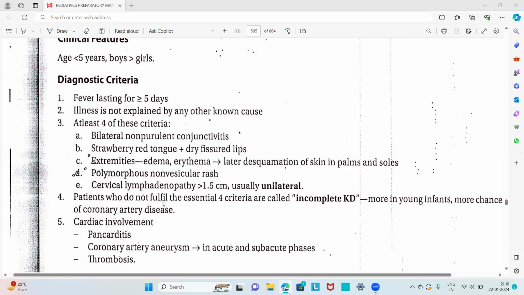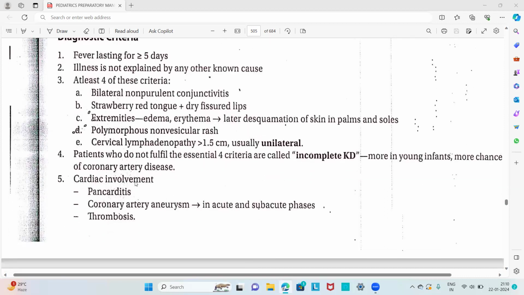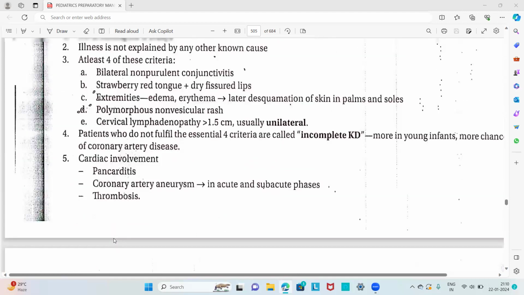Patients who do not fulfill the criteria are called incomplete Kawasaki disease, more common in young infants, with more chance of coronary artery disease later. Cardiac involvement includes pancarditis, coronary artery aneurysm in the acute and subacute phases, and also thrombosis. Differential diagnoses are measles, Stevens-Johnson syndrome, staphylococcal scalded skin syndrome, scarlet fever, and drug reaction.